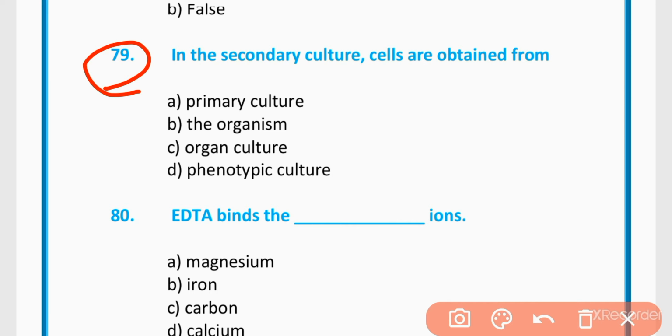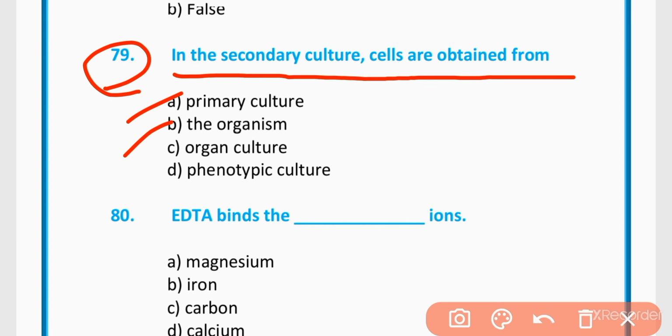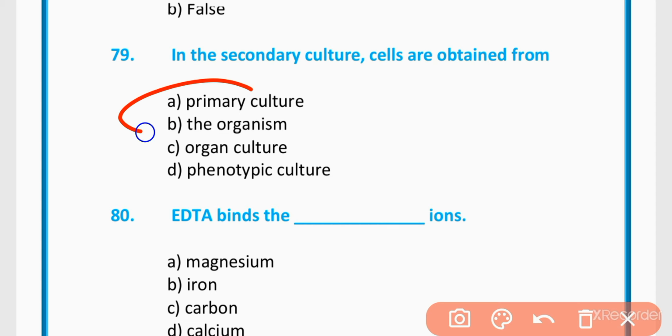79. In a secondary culture, cells are obtained from primary culture, the organ culture, phenotypic culture. The correct option is option A, primary culture.